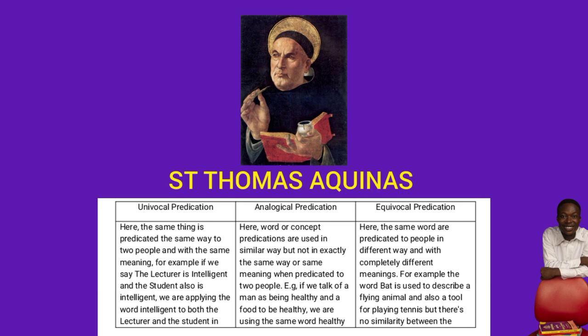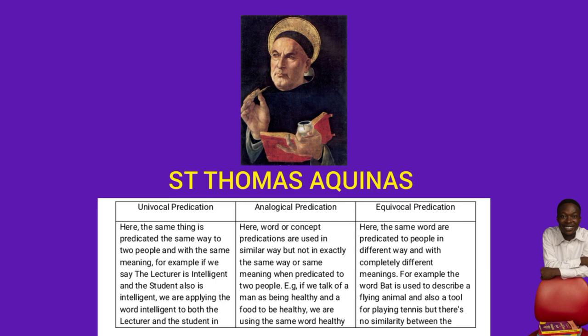Okay, so I could now say that this is how we predicate those attributes to both God and man. So when we apply goodness to man, we are not applying it the same way and with the same meaning to man and God. We are just using it in a similar way. Okay, so when we say man is good and God is good, we are using it analogically.